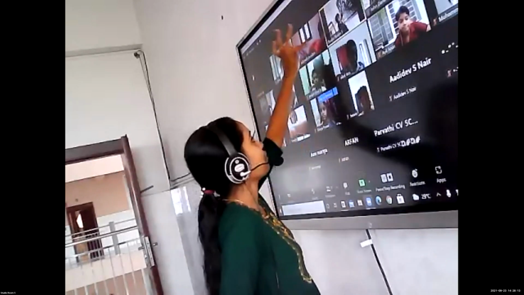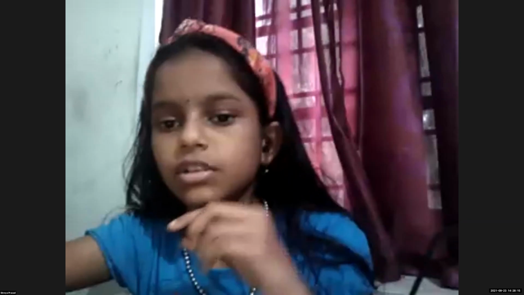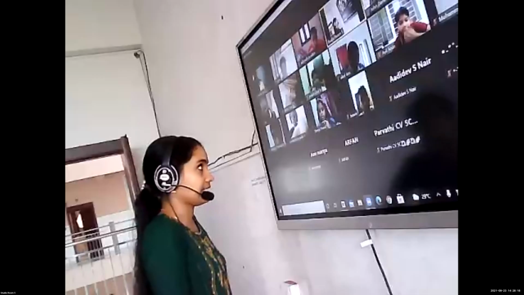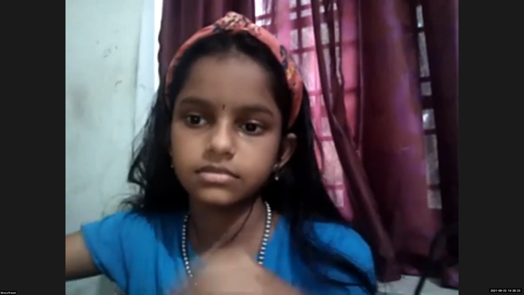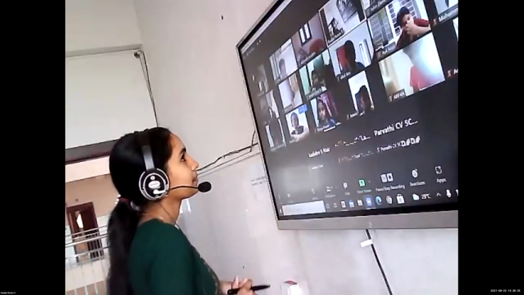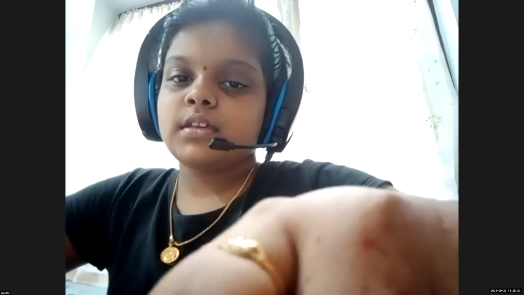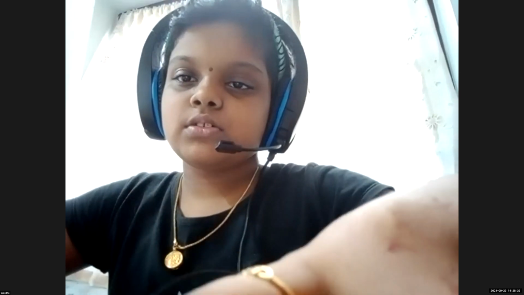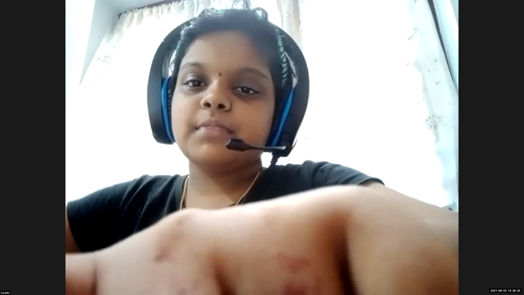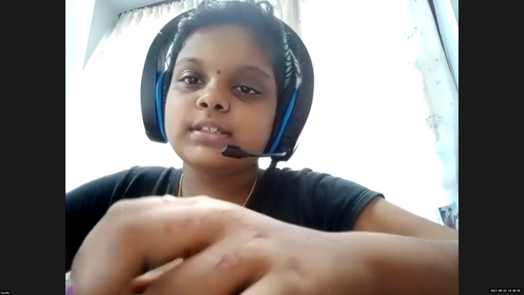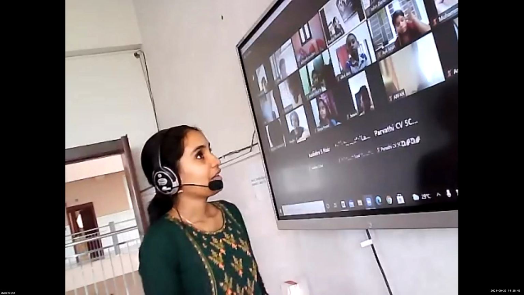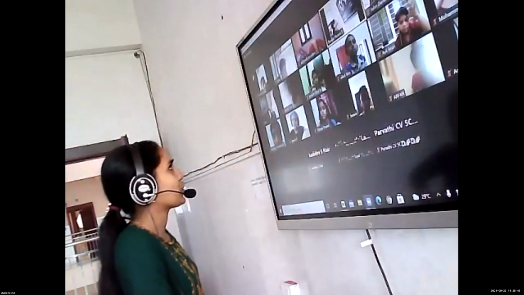Then, Sreya, any other difference? Map shows the detailed information, but globe does not show the detailed information. Yes, very good. Varada, any other difference? Another point is that map is two-dimensional, right?